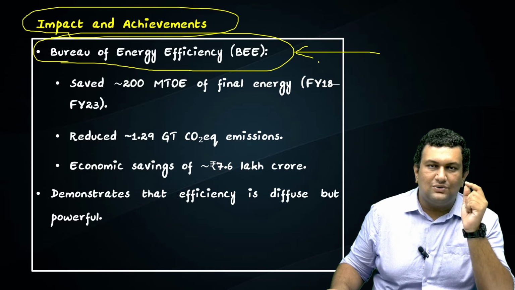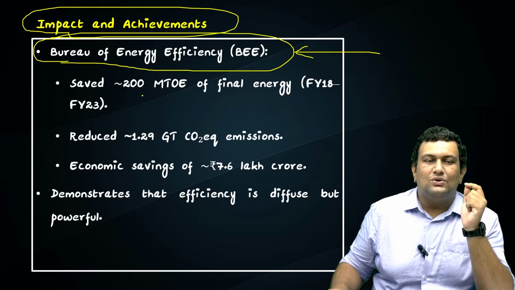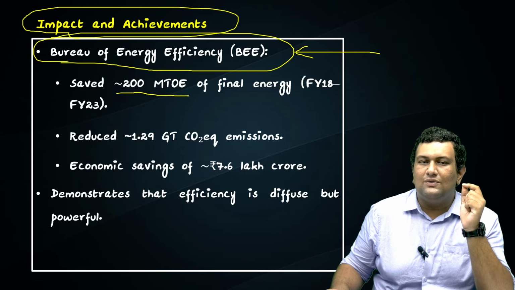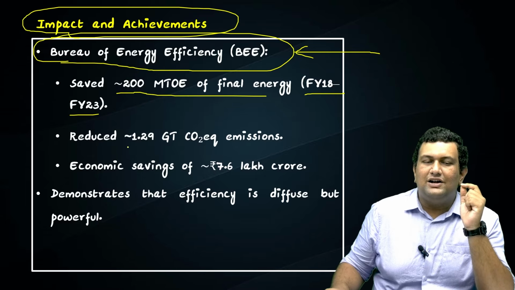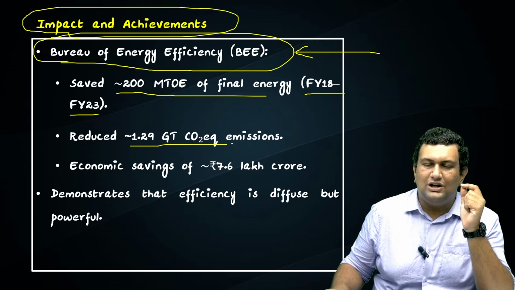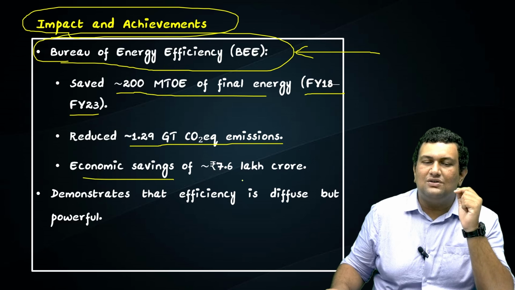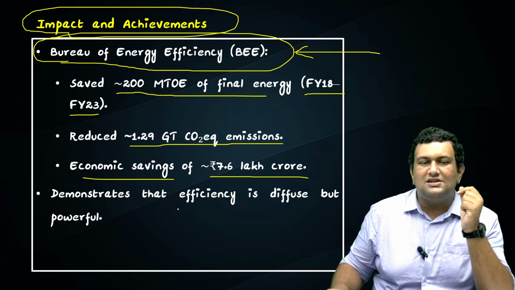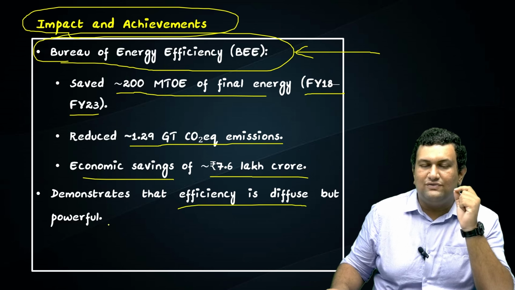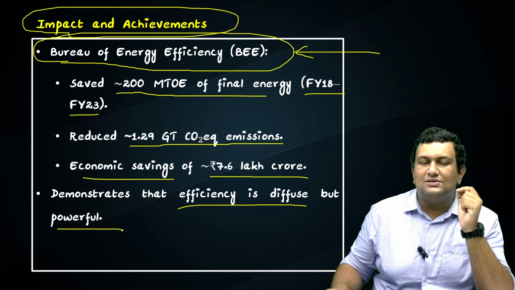We have saved about 200 million tons of oil equivalent of final energy between the financial years 2018 to 2023, reduced about 1.229 gigatons of CO2 equivalent emissions, and there has also been economic savings of 7.6 lakh crore rupees. So it demonstrates that efficiency is diffuse but powerful.